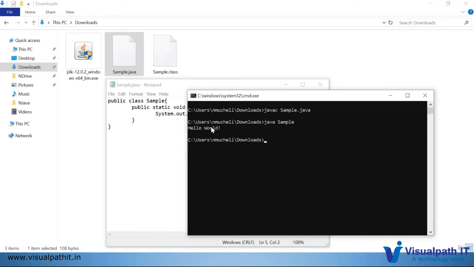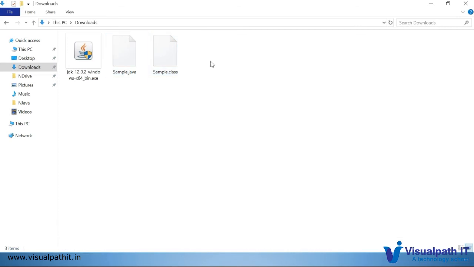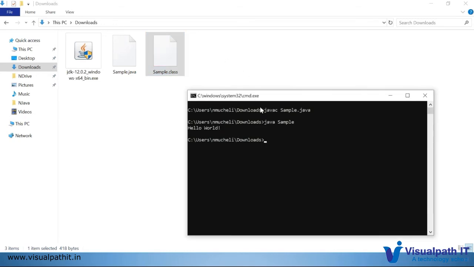If you write n number of Java classes, n number of class files will be generated. And as we discussed earlier, Java is a platform independent programming language, so we can copy this .class file to a different operating system, either Linux or Mac. You can run the java command over there directly with the .class file, and you will get the same output.